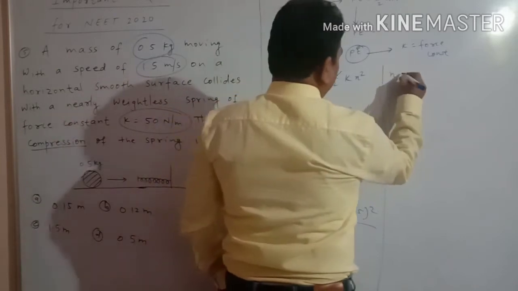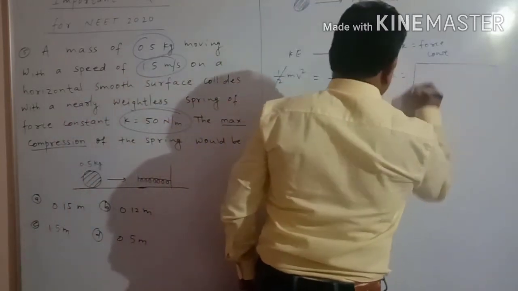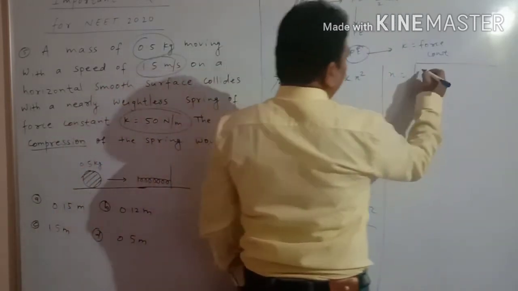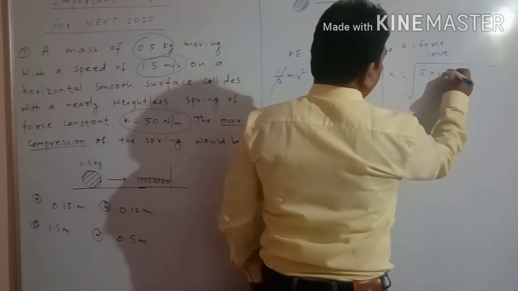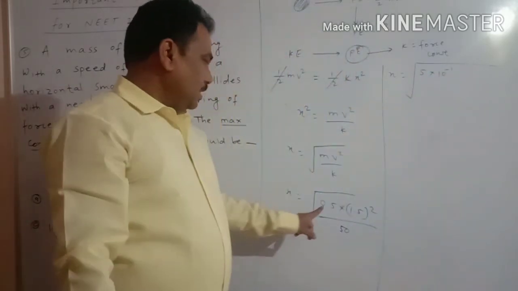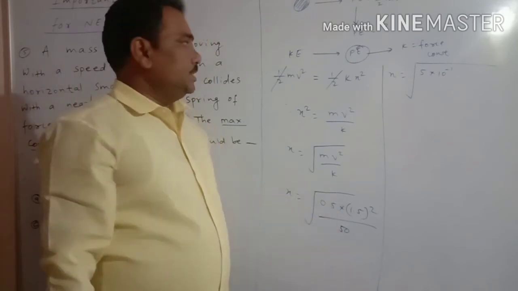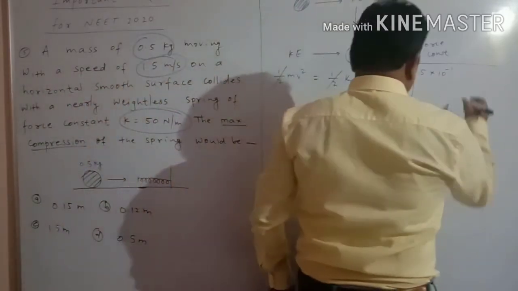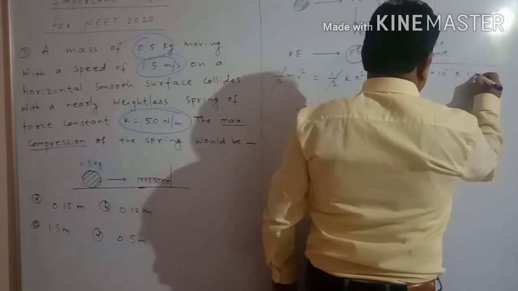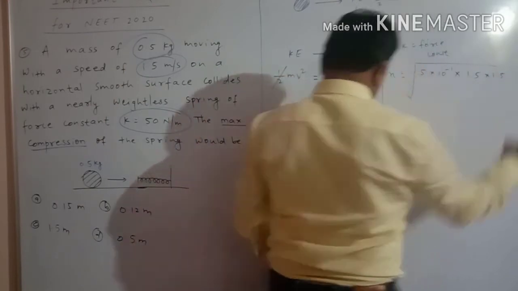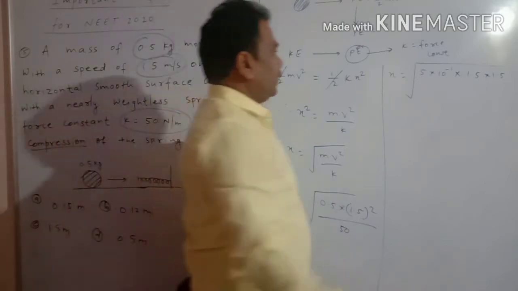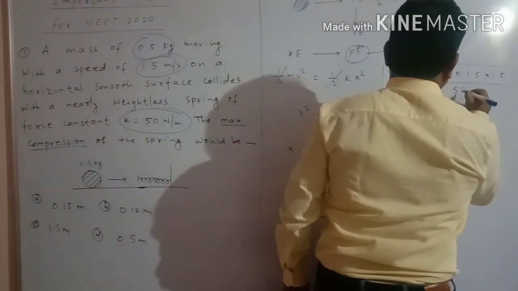See here, x is equal to root over 0.5. How can we write 0.5? 5 into 10 to the power minus 1, since the decimal point is shifted by one digit. So 5 into 10 to the power minus 1 into the square of 1.5 upon 50.